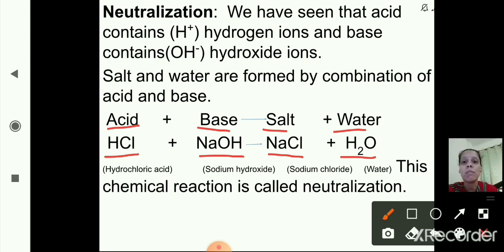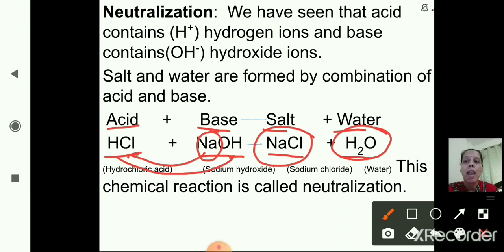You can give one example also: HCl, hydrochloric acid, when it reacts with sodium hydroxide, NaOH, gives NaCl and H2O. NaCl means sodium chloride, salt, and H2O means water. So acid plus base gives salt plus water. So this chemical reaction is called a neutralization reaction. I hope you are clear.